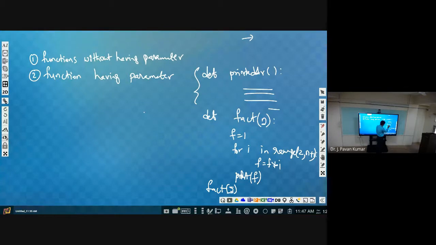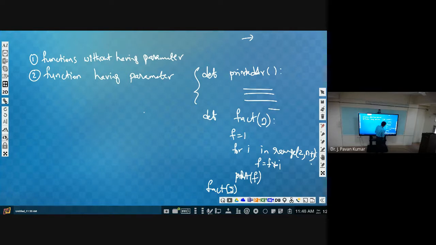Now this n value will be replaced by 5, f is equal to 1. We know already the functionality of the for loop. So for i in range of 2 comma n plus 1, it will start from 2 up to n. Why are we starting from 2? Because multiplying with 1 will not affect anything, so we can start from 2 itself. In the class whether we wrote from 2 or 1, of course the value does not matter. f is equal to f into i.